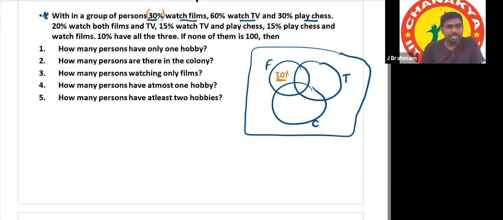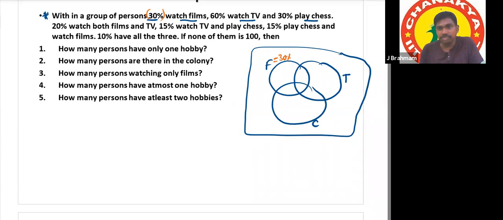So see here, this is not the 30% segment. He had given the total. The total for watching films is 30%.